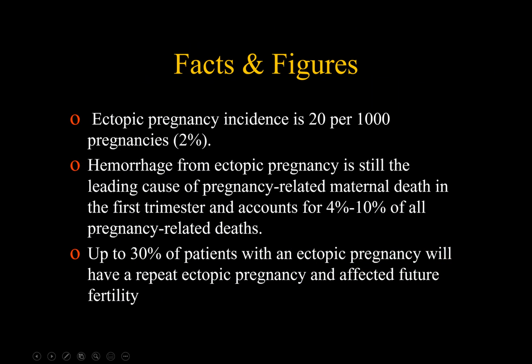Facts and figures. Ectopic pregnancy incidence is 20 per 1,000 pregnancies, or simply 2%. Hemorrhage from ectopic pregnancy is still the leading cause of pregnancy-related maternal death in the first trimester, and accounts for about 4 to 10% of all pregnancy-related deaths. Up to 30% of patients with an ectopic pregnancy will have a repeated ectopic pregnancy, which will affect fertility in the future.